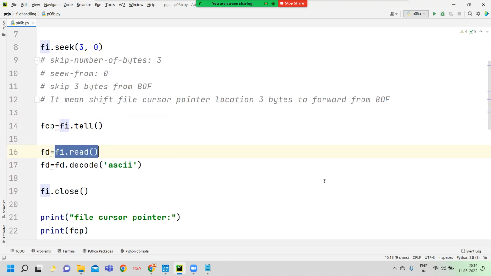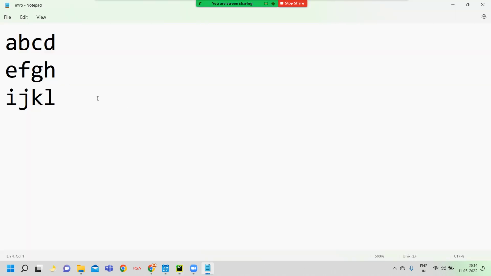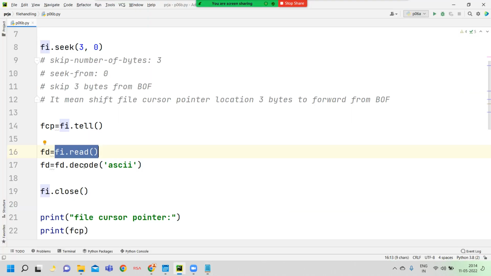Now here we try to read file content from the 3rd byte onwards. It means I want to read file content from the 4th byte to the end of file. So the read method returns only the selected data into the FD variable.